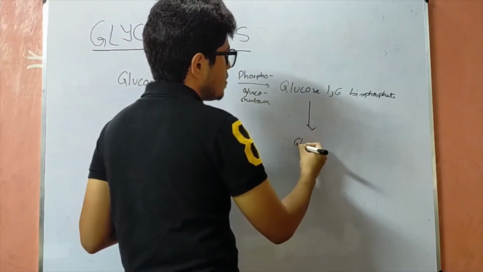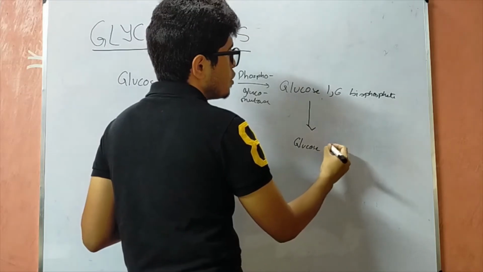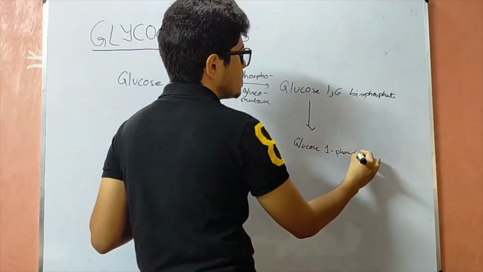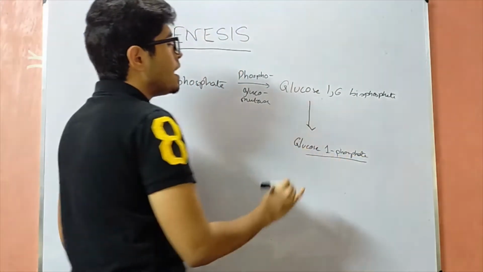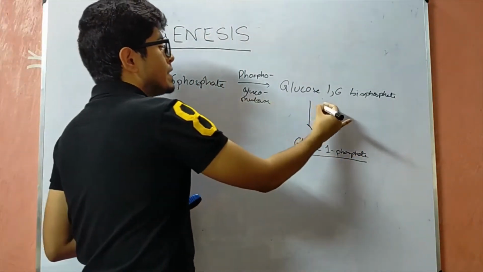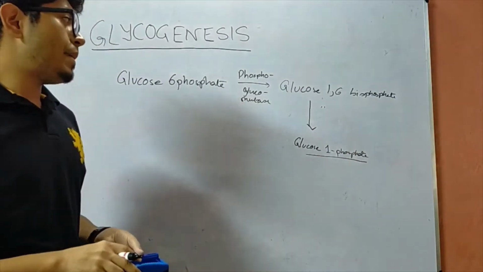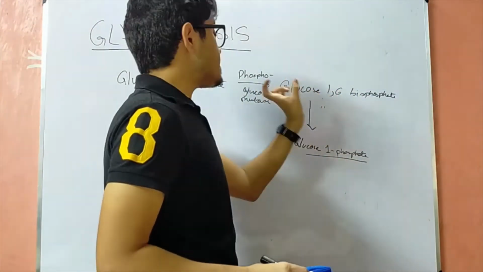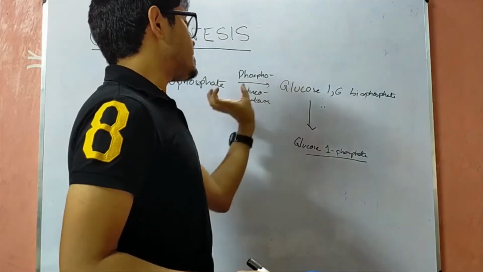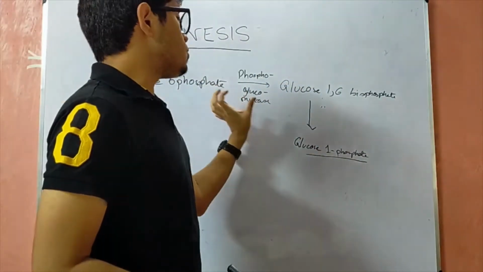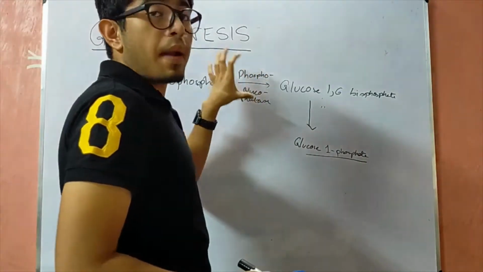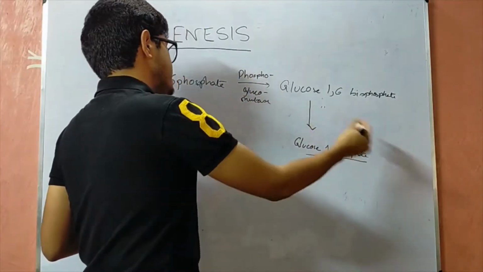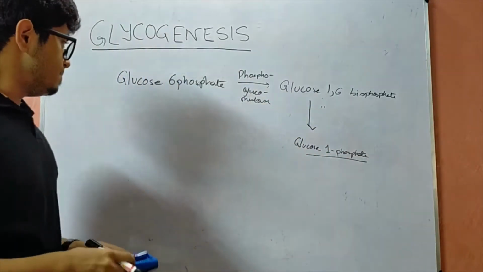This finally gives rise to a molecule called glucose 1-phosphate. The enzyme remains the same. In this step, the phosphate from the 6th position of glucose 1,6 bisphosphate gets attached to the serine residue of the phosphoglucomutase molecule, and the enzyme comes back to its original state, giving rise to glucose 1-phosphate.